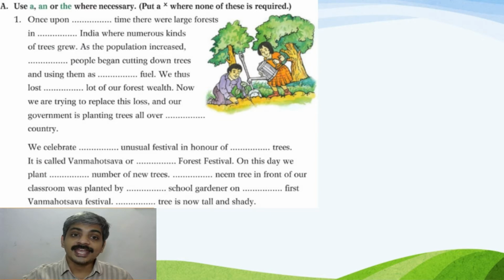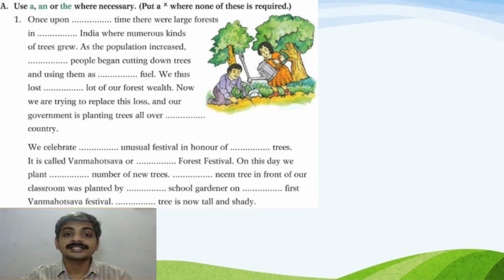Use a, an, or the where necessary. Put an X mark where none of these is required. In this activity, a passage is given.